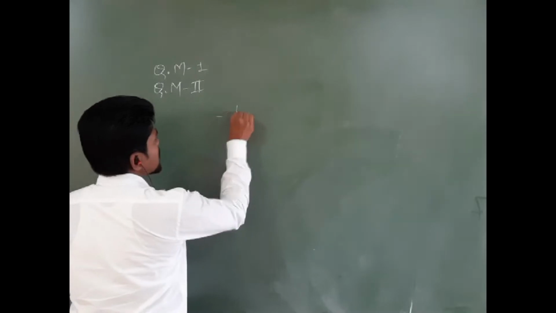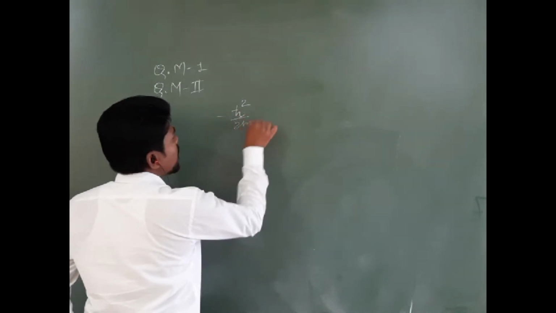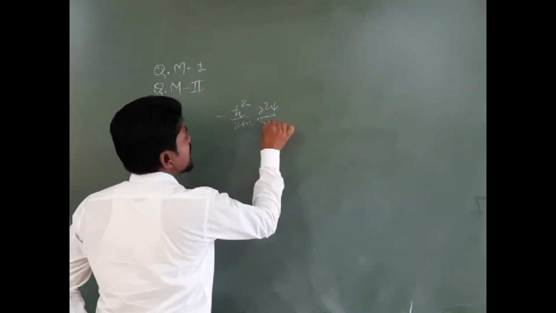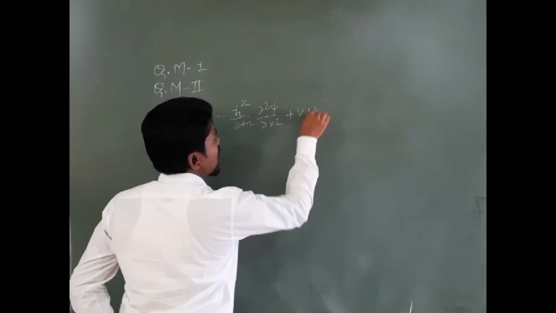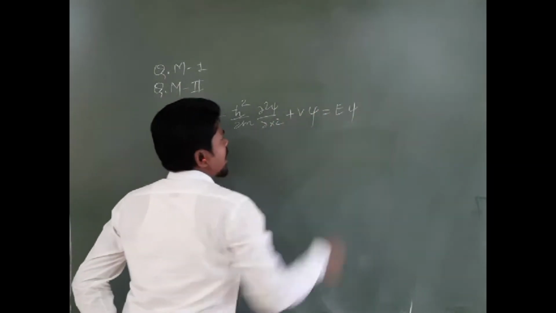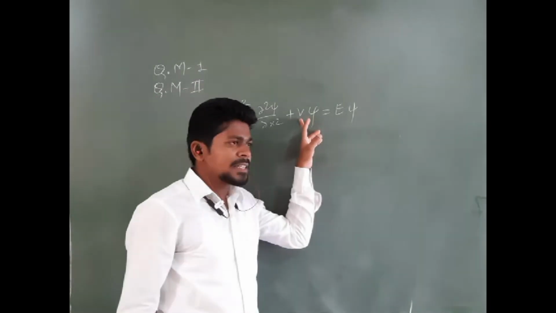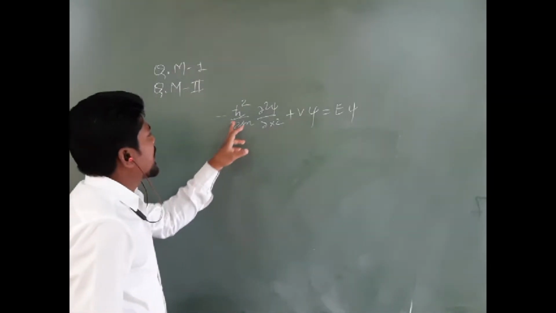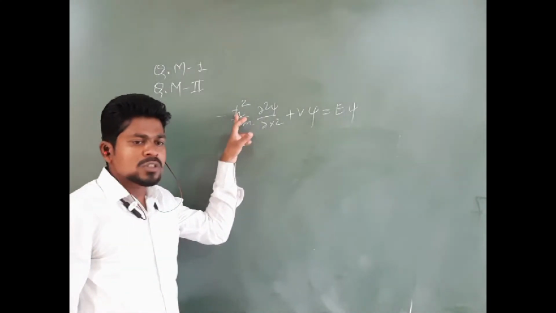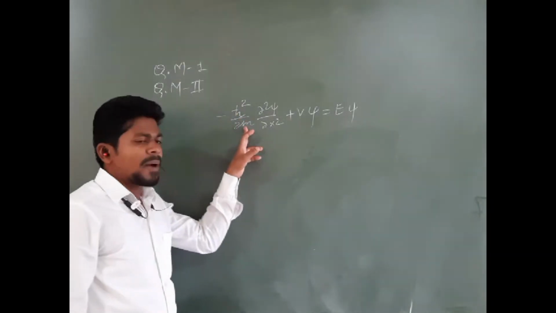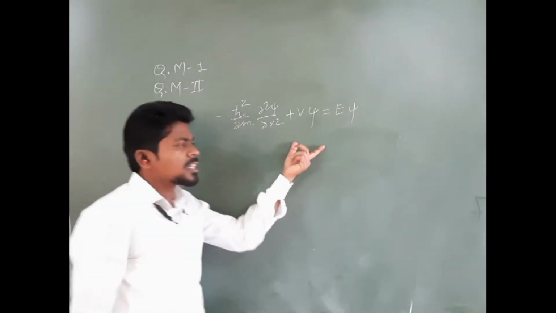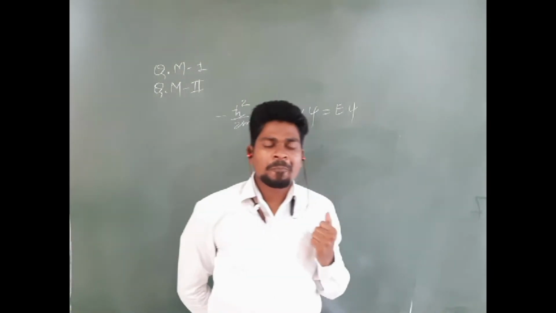That is minus h cross square by 2m del square psi by del x square plus v psi is equals to E psi, where psi is the wave function, V is the potential, this h cross is the Planck's reduced Planck constant, m is the mass of the particle, and this equation is nothing but Schrodinger equation.